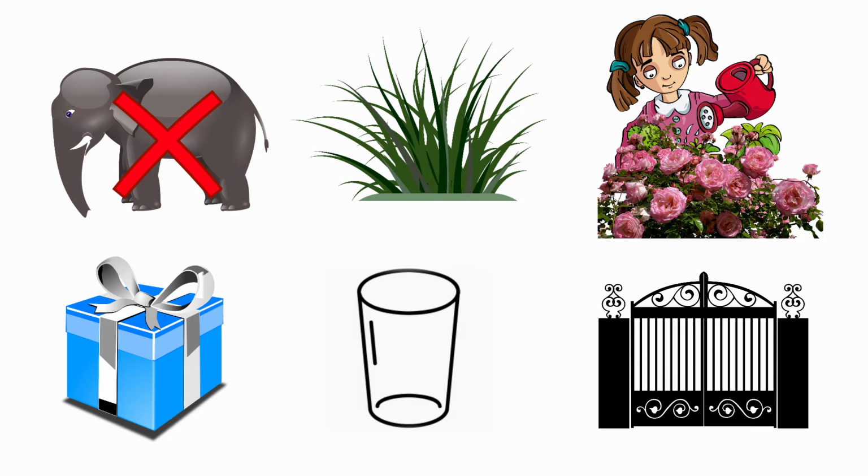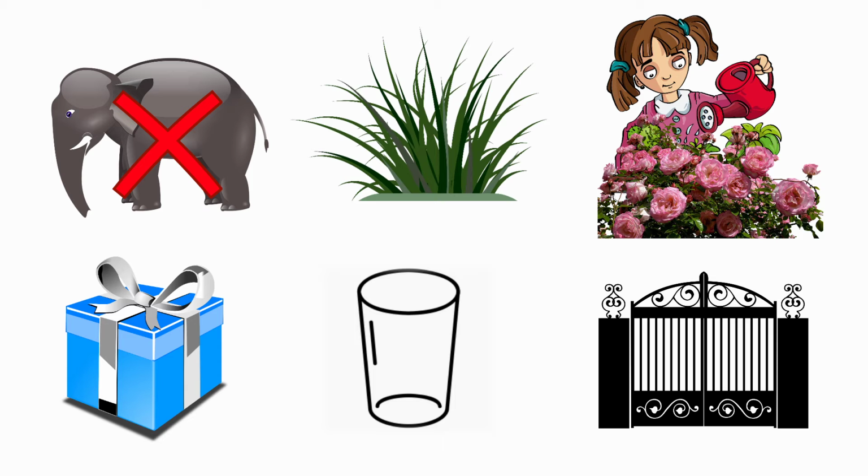Next one, garden. The beginning sound for garden is G. And the sound of the letter G is G. The sound of the letter G and the beginning sound for garden are same. So, we should not put cross for the picture garden.